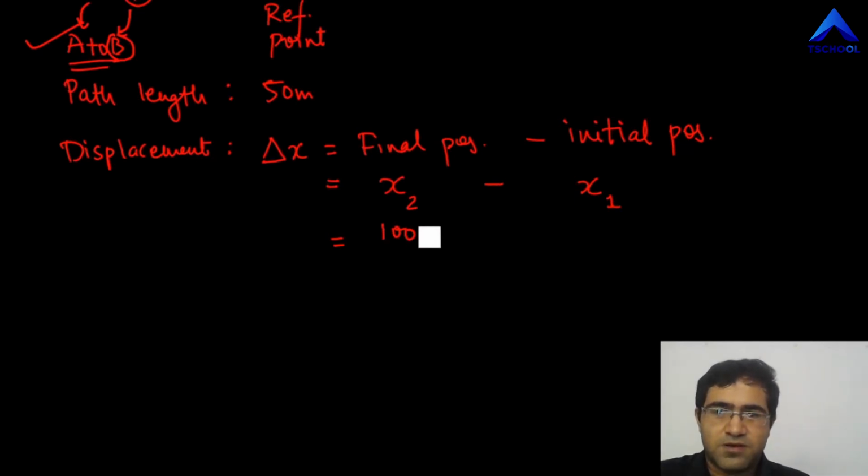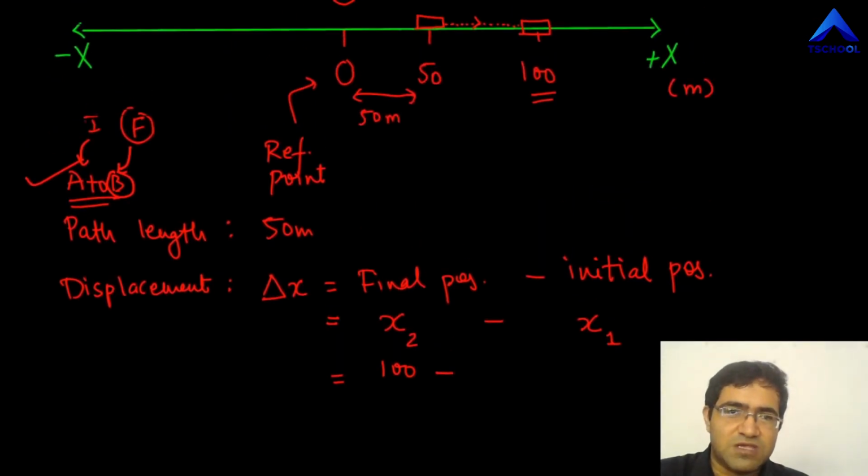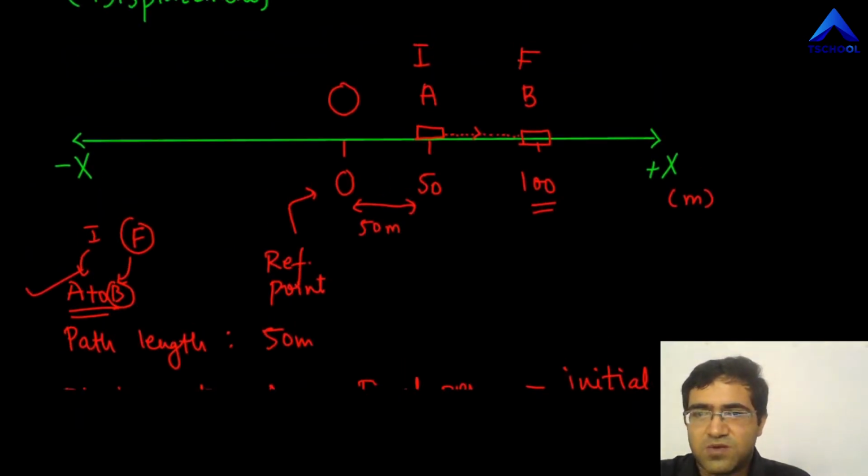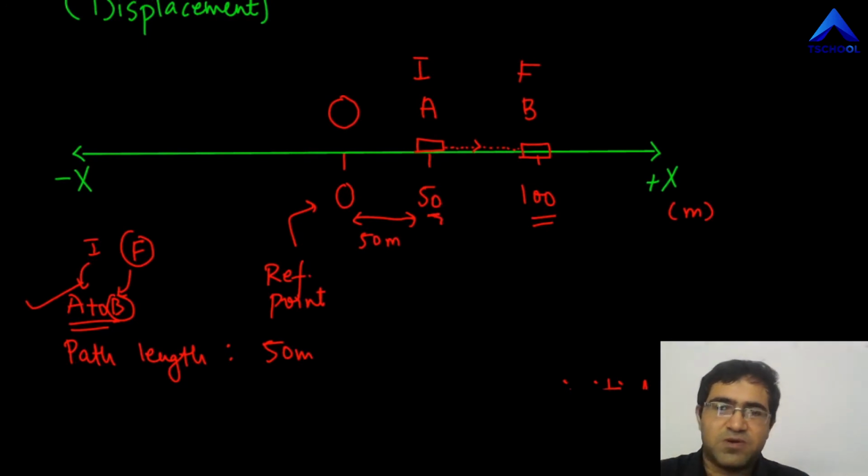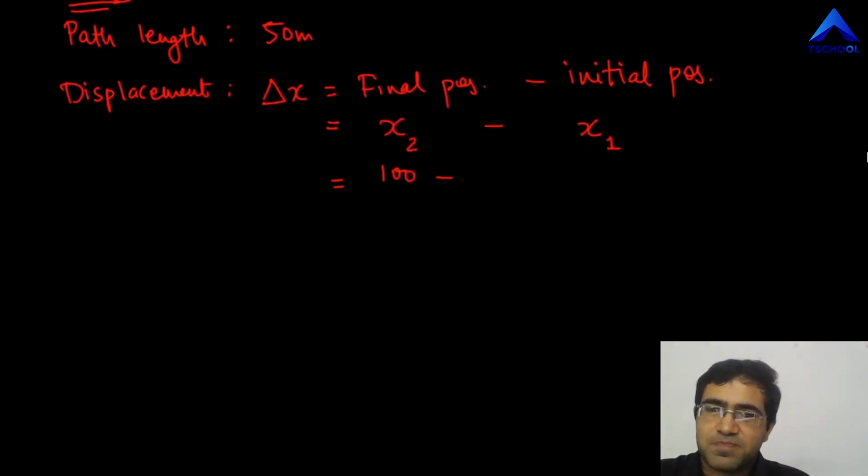Minus initial position, that is the initial position at A. A was at 50 meters, and that's why I'm going to write 50 over here. So finally, delta x is 50.